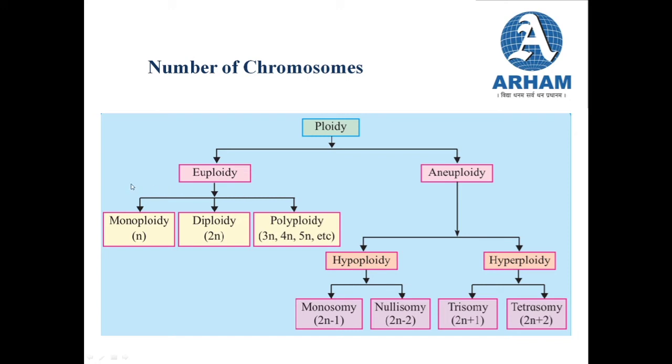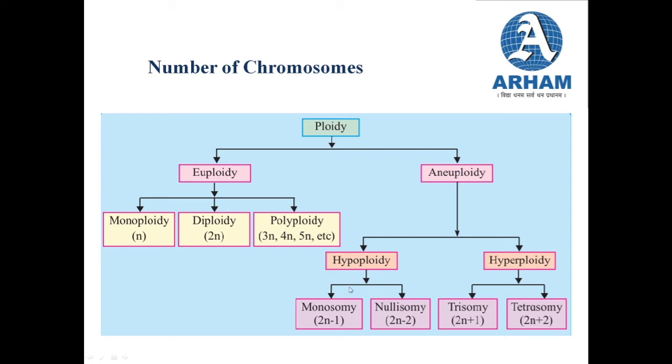Euploidy is further divided into three parts. Monoploidy, that is one set of chromosomes. If there are two sets of chromosomes, it is known as diploidy. And if there are more than two sets of chromosomes, the condition is called polyploidy. Whereas aneuploidy is divided into two parts. Hypoploidy, when there is deletion of chromosomes, and when there is addition of chromosomes, it is known as hyperploidy.